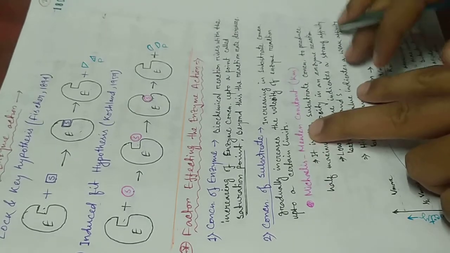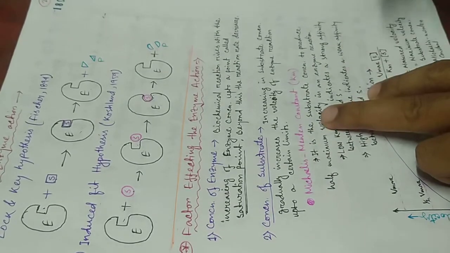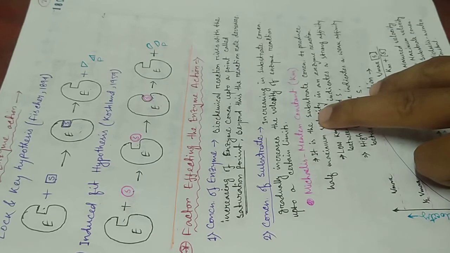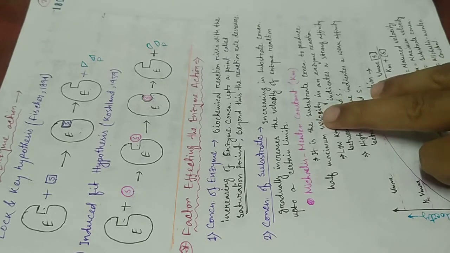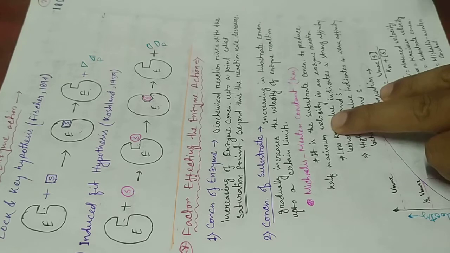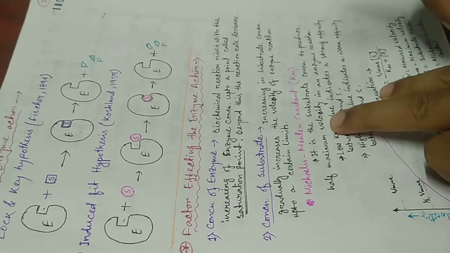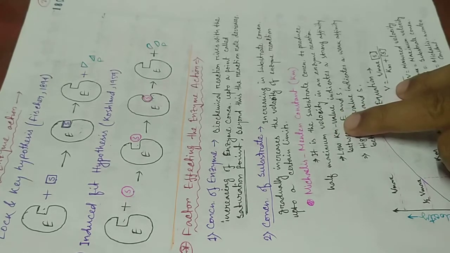Michaelis-Menten constant. It is the substrate concentration that produces half maximum velocity in an enzymatic reaction. Means the substrate concentration which produces the half maximum velocity in an enzyme reaction is called the Michaelis-Menten constant.